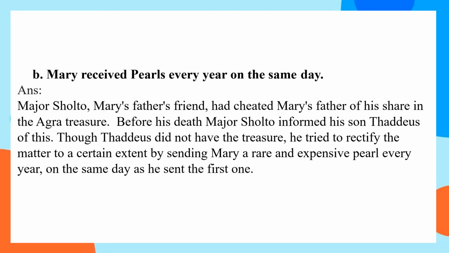Mary received pearls every year on the same day. What is the importance of this statement as per the extract? Major Sholto, Mary's father's friend, had cheated Mary's father of his share in the Agra treasure. Before his death, Major Sholto informed his son Thaddeus of this. Though Thaddeus did not have the treasure, he tried to rectify the matter to a certain extent by sending Mary a rare and expensive pearl every year on the same day as he sent the first one.